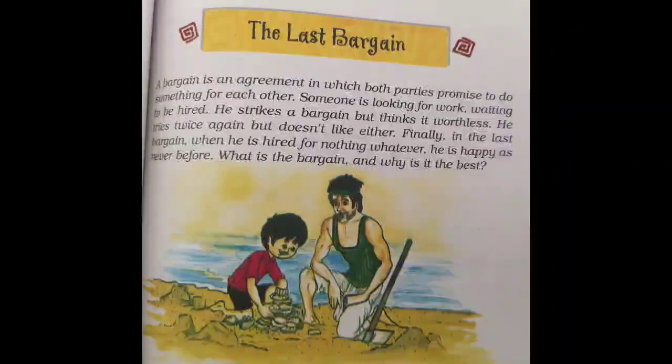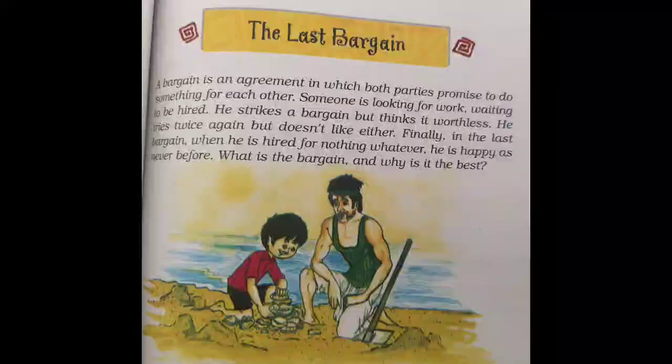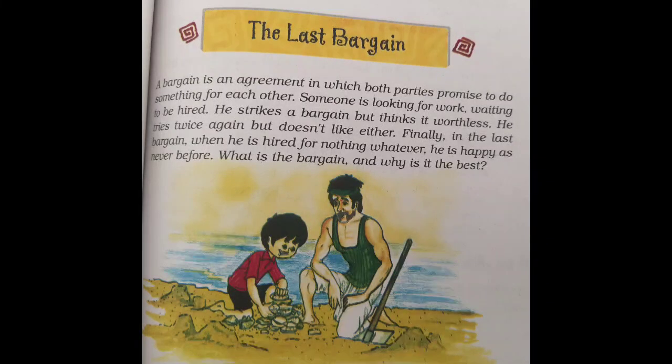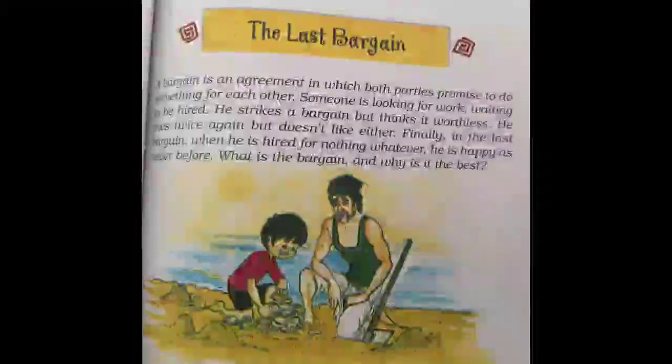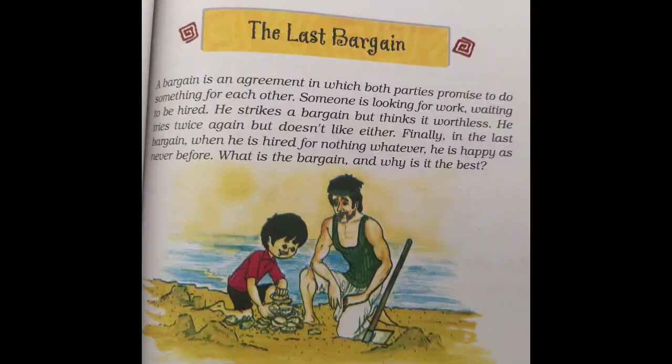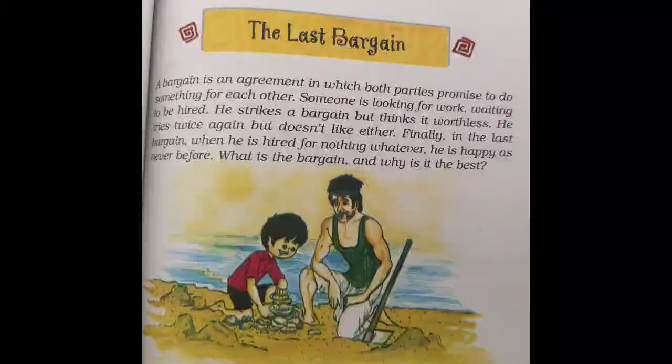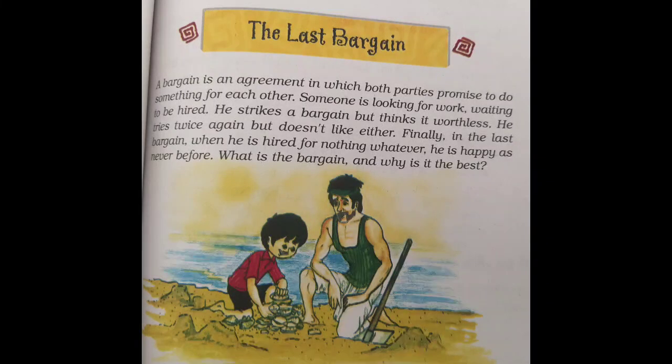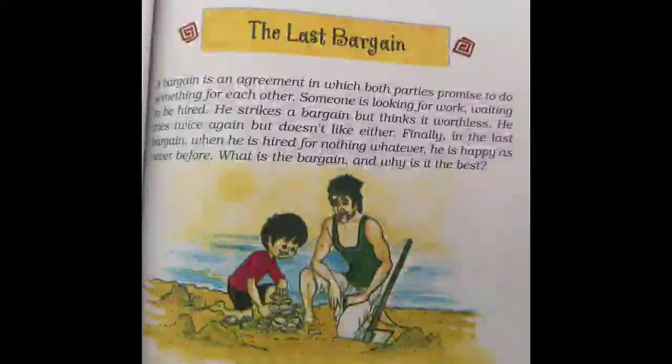The poet struck the deal with the child, and in the bargain at last he got freedom, which every living being wants. So he thought that this is the real freedom.